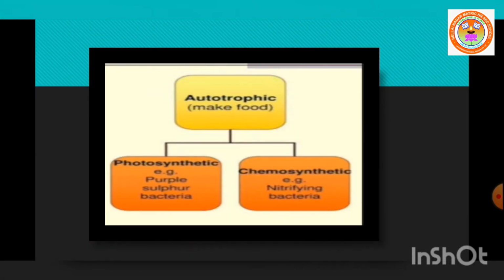So let me pass on to autotrophic bacteria. We know what autotrophic bacteria are. These bacteria can synthesize their own food. There are two different types of autotrophic bacteria based on the energy source. They are photoautotrophic bacteria and chemoautotrophic bacteria, or photosynthetic and chemosynthetic bacteria.